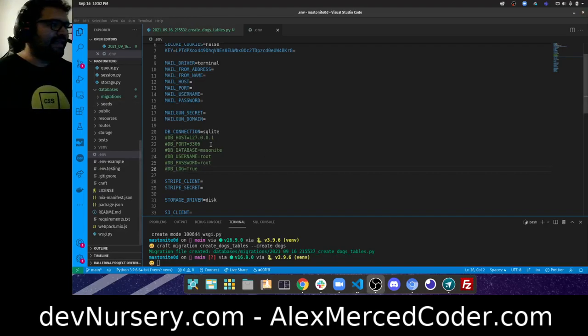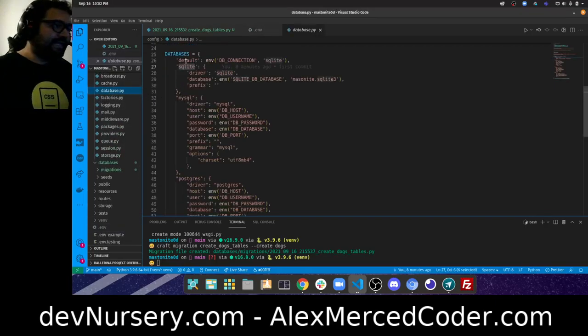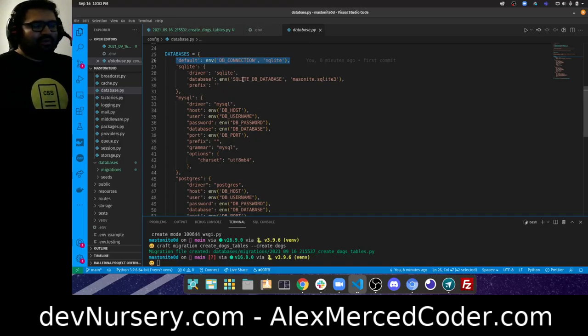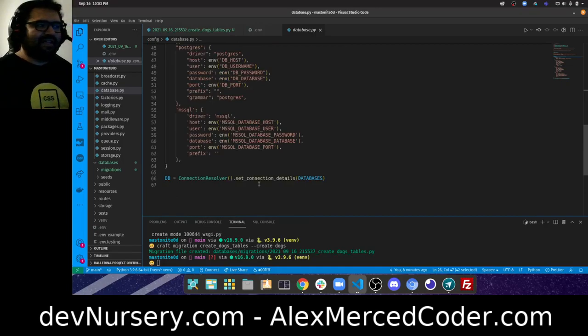Okay, so now that that setting is set, what's going to happen is that it sees this variable. So when it looks inside database.py, the file we looked at a second ago, see, it's pointing to whatever that variable is pointing to. So the database settings it's going to use are based on that variable. So I don't have to really worry about playing around with this file. I just have to make sure I set the right environmental variables, which is just, I like that, where I don't have to play around too much with that. Kind of like database.yaml in Ruby and whatnot.